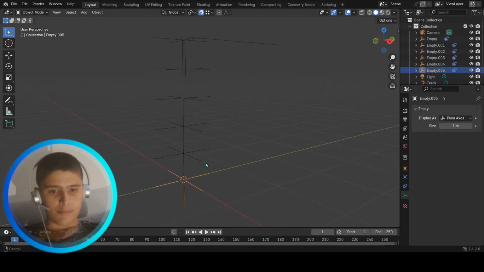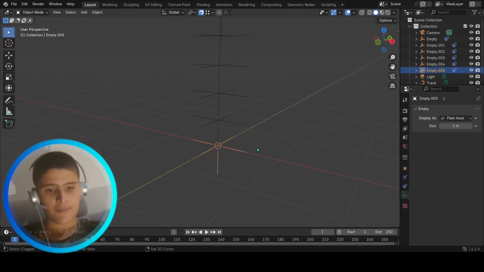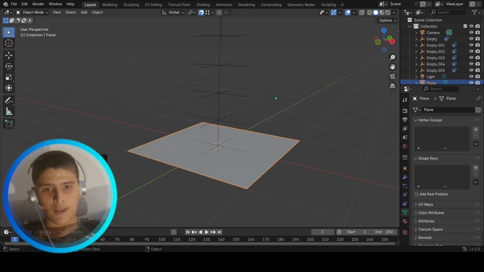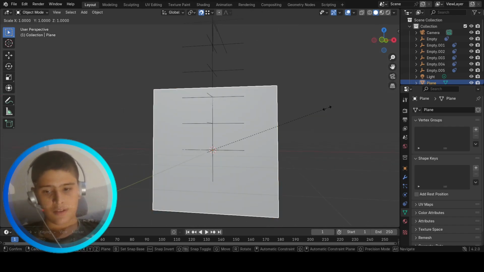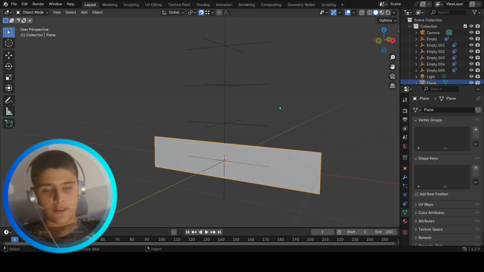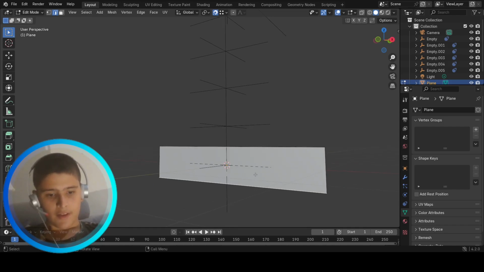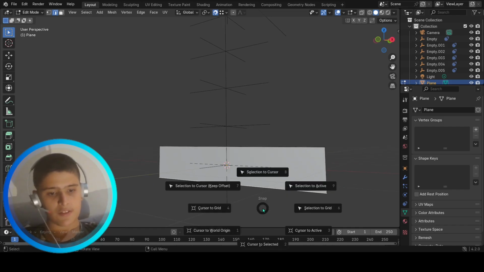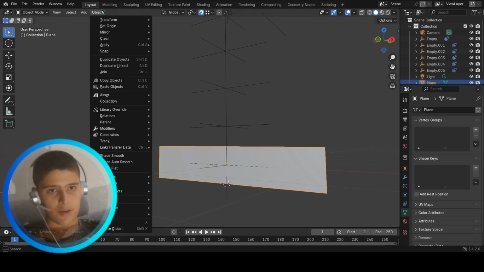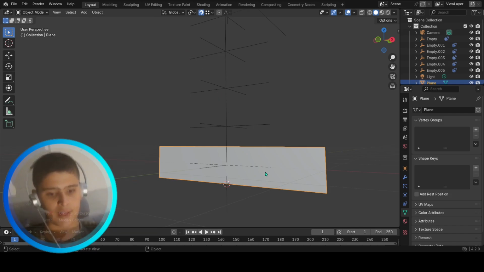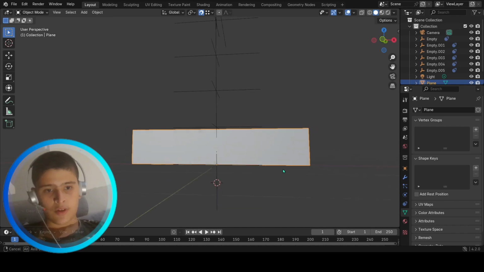And now I'm going to bring in the garage slats. I'm going to press Shift A, plane, R X 90. I'm going to go and press S, Z, .2. And now I'm going to go to edit mode, go to edge select and select the edge at the lower edge with Shift S, cursor to selected. I'm gonna go back to object mode, press object, set origin to 3D cursor. I'm gonna press Alt G to clear.